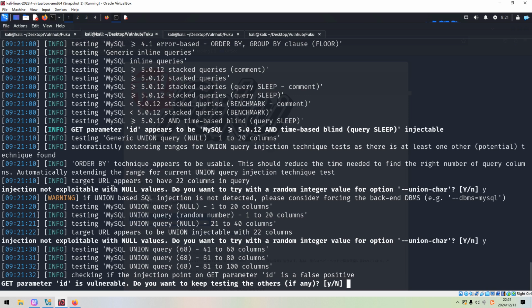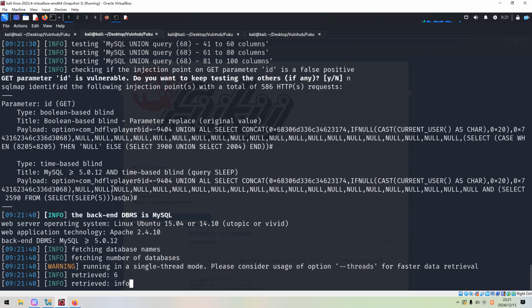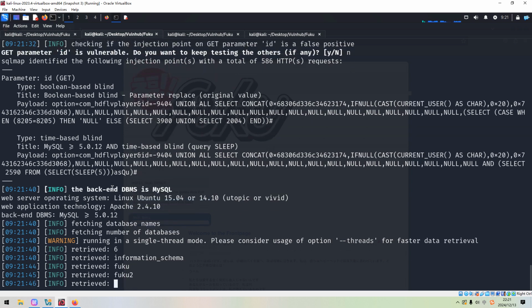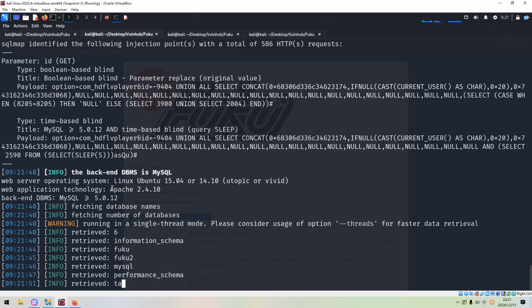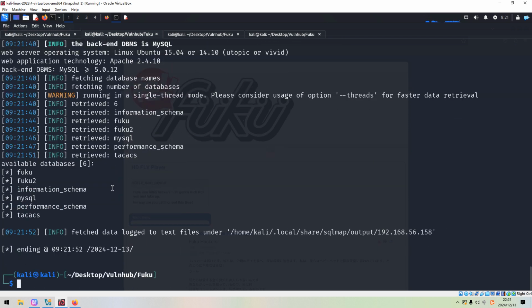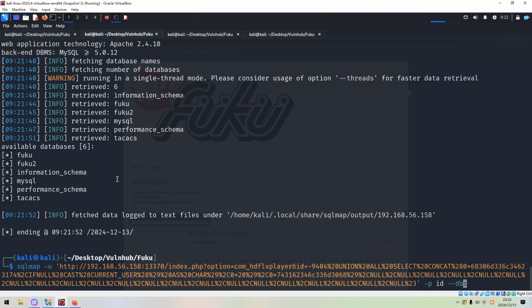Great, right? Fantastic. Do you want to keep testing the others? No. And now SQLmap is retrieving database names for us. There are 6 available databases. So I think we can retrieve the tables for Joomla.